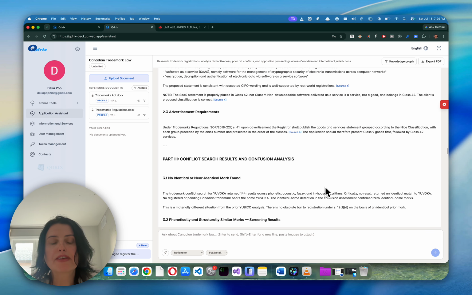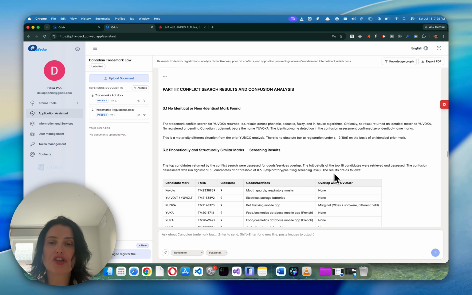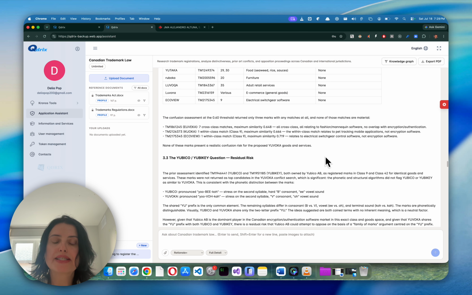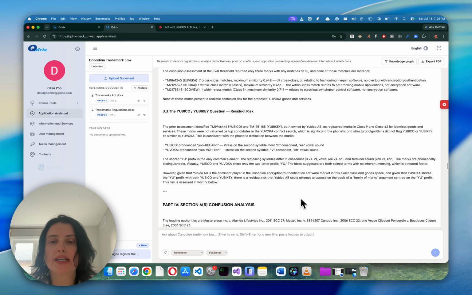And in terms of conflict search results and confusion analysis, no identical or near identical marks have been found. We are being provided some examples from a confusion assessment, but none are considered to be confusing given the differences between the marks and between the goods, services, and channels of trade. There is, however, still a residual risk with Ubico and YubiKey. We are being told that Ubico AB could still attempt to oppose on the basis of a family of marks argument centered on the U prefix.